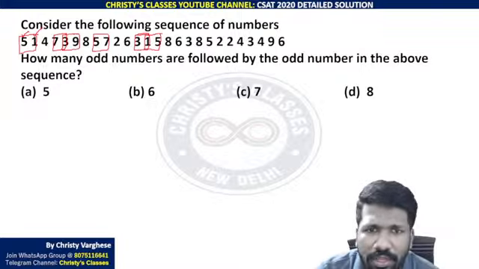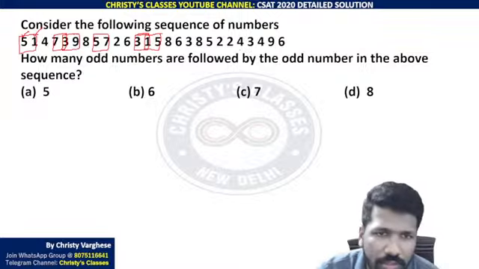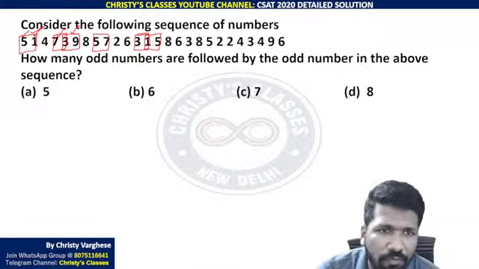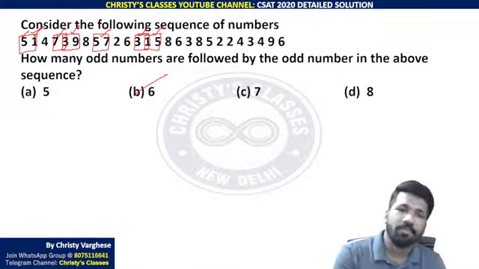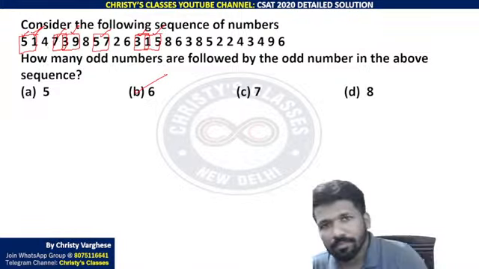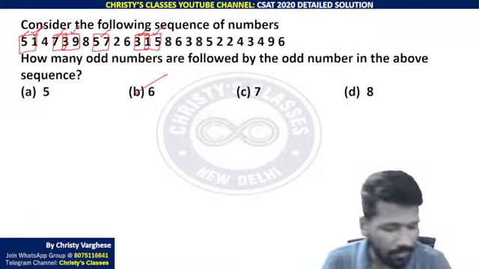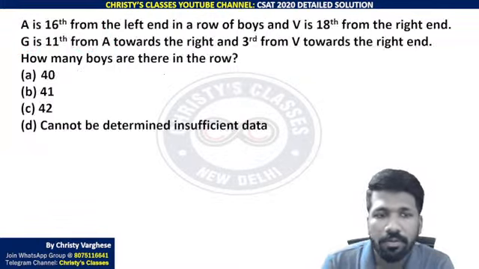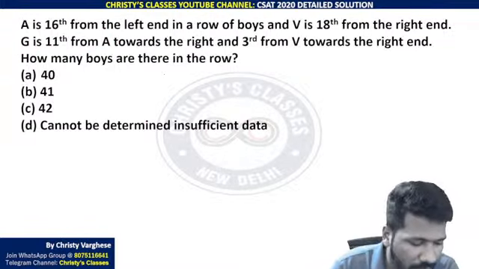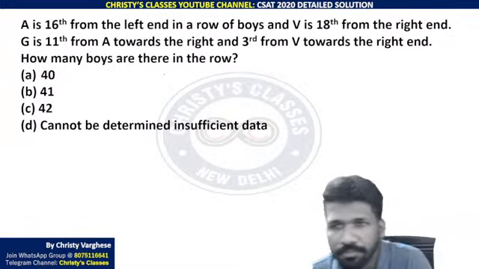Then only odd digit is coming single. So that we don't need to consider. So 1, 2, 3, 4, 5, 6. So 6 is the answer. Option B, 6 is the answer. All of you clear? So if that is clear, try this question, ranking and ordering problem.